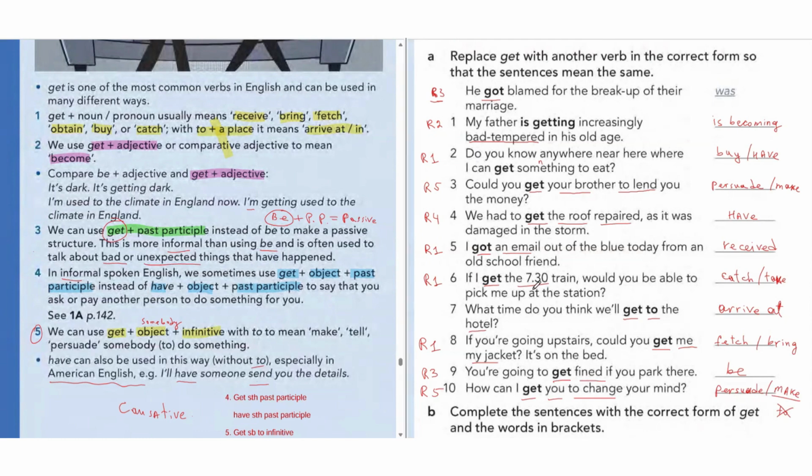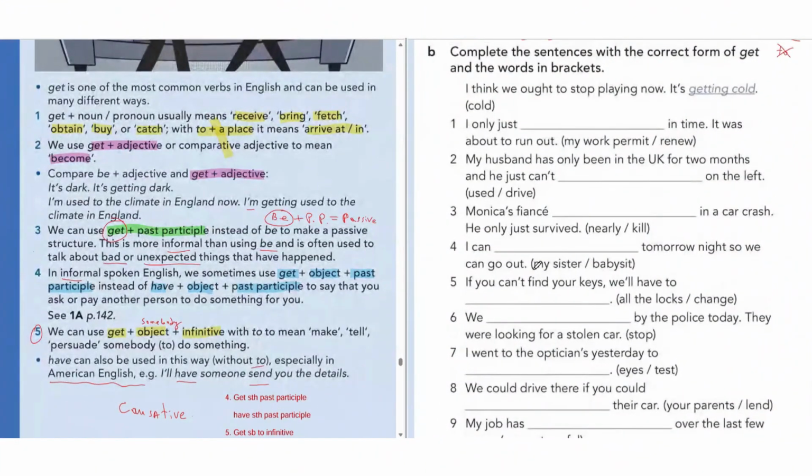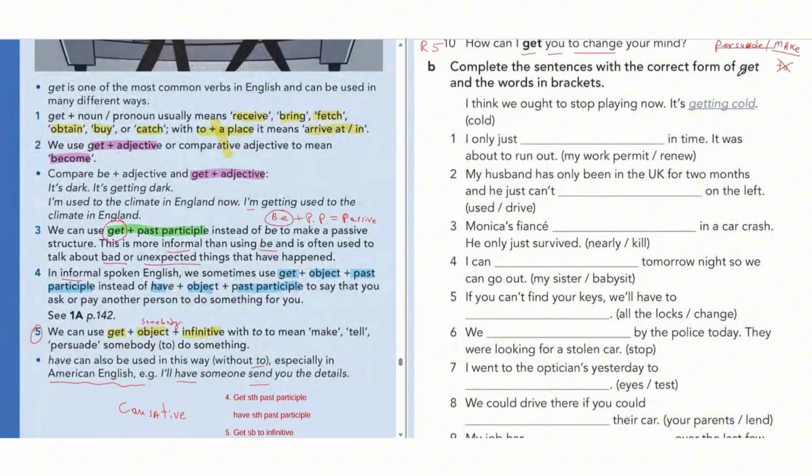All right, so now we're moving to exercise B. Exercise B is asking us to complete the sentences with the correct form of get and the words in brackets, like cold here. I think we ought to stop playing now. It is getting cold. It is becoming cold, yeah?